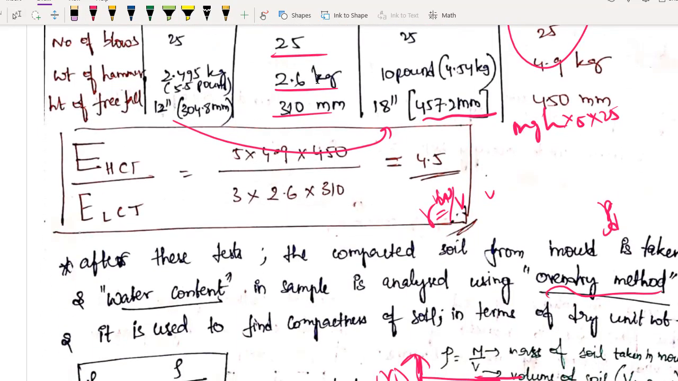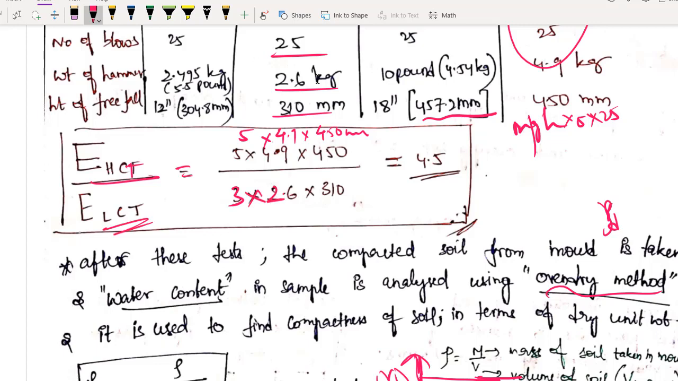Now if you are dividing this energy which you are giving in heavy compaction test by energy which you are giving in light compaction test, what you will be getting? There are 5 layers. Each layer we are compacting with the 4.9 kilo hammer. And what is the height of fall? 450 mm. Okay, g and g cancel, not a big deal. So what you are getting in bottom light compaction test, 3 layers are there, and we are compacting with 2.6 kg only, right? 2.6 kg of hammer, and it is falling at a 310 mm height. Obviously on top also 25 will come, at the bottom also 25 will come, 25 cancel. Okay, so not a big deal.